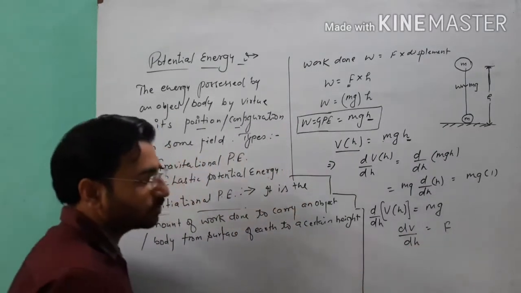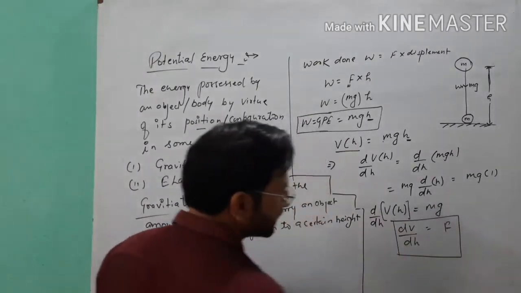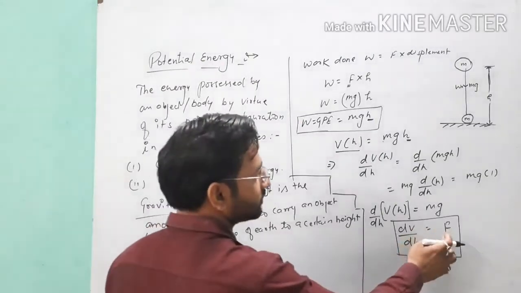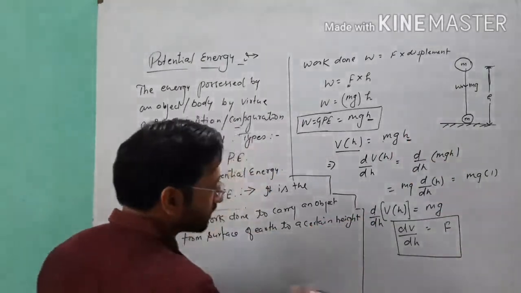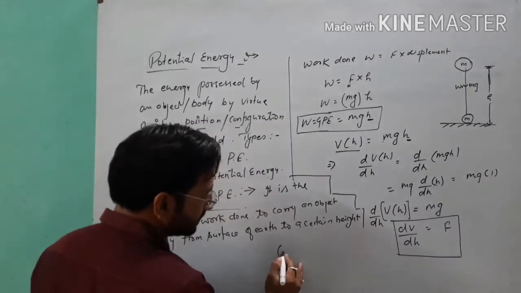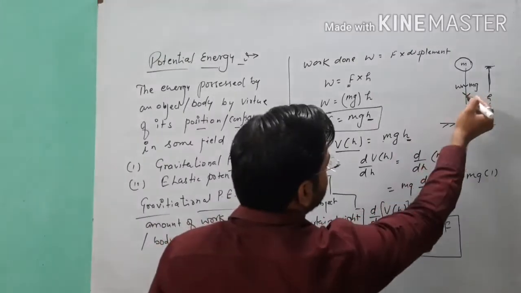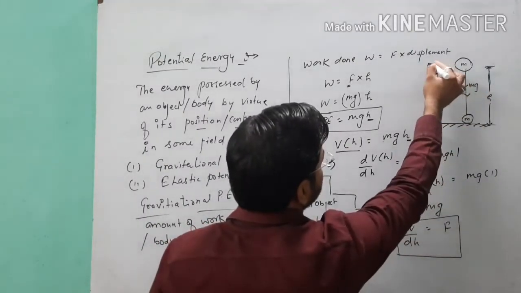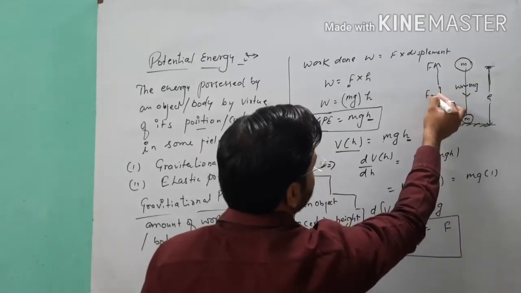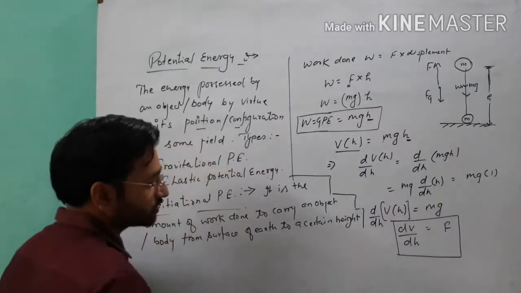And if you want to write this force in terms of gravitational force, here this is the force which we are applying against the gravitational force. The gravitational force direction is vertically downward, we are applying the force opposite to the gravitational force, so it is just the negative of the applied force.